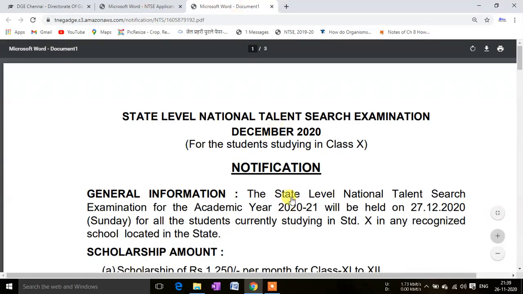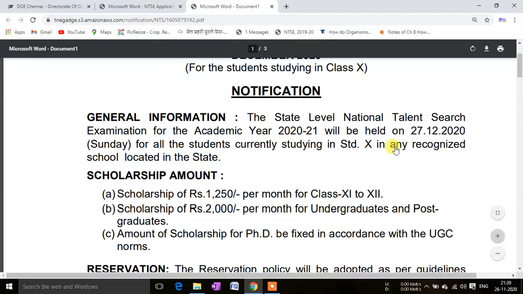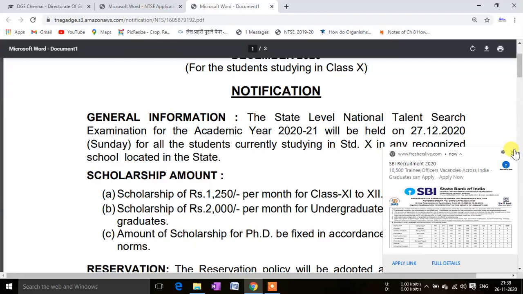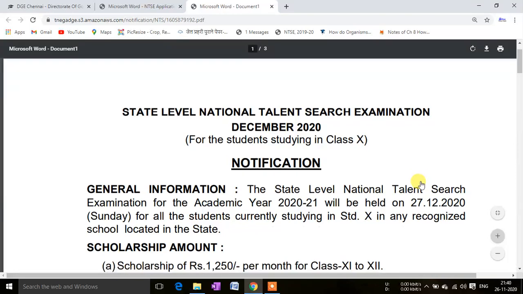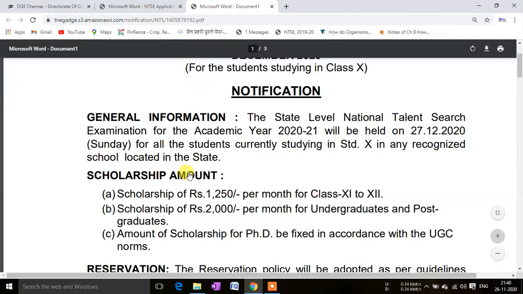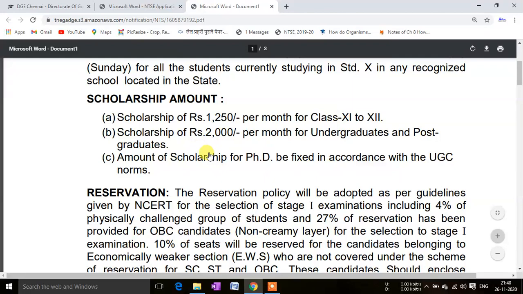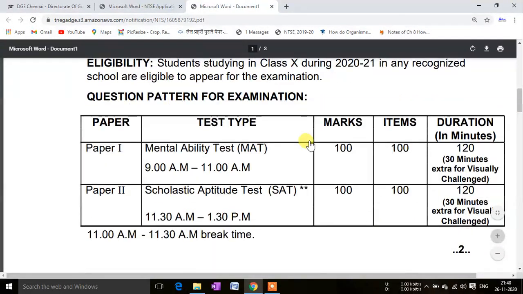And now come to the notice. Okay, here is the notice. The last date to fill up the form is 30th. Okay, and this examination will be held on 27/12. I mean to say 27 December will be the day of the exam, and in most of the states the exam date is 30th of December, but in Tamil Nadu it will be on 27th of December of 2020. Okay, scholarship amount and the rest of the information are given in my other video. You can watch them, and the link is also given in the description.